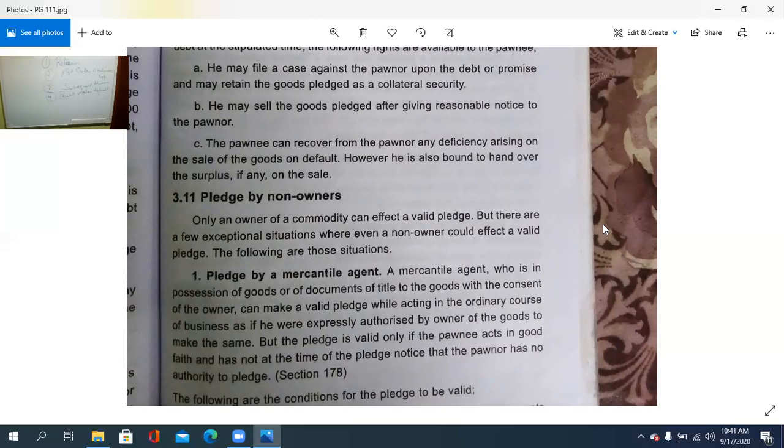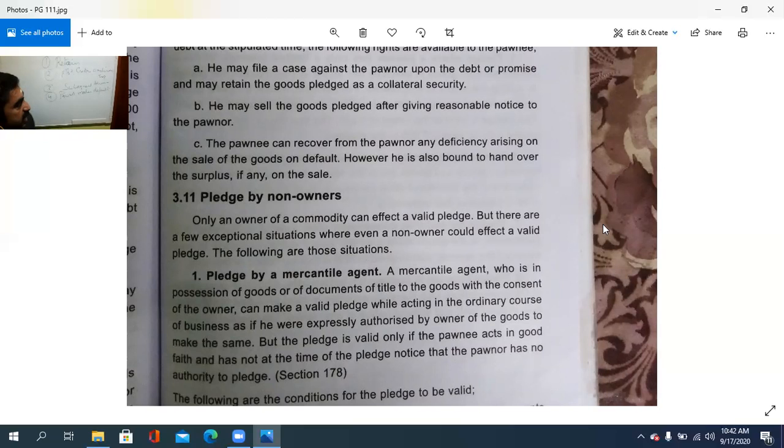In case the owner fails to pay the debt or fails to perform the promise, then in such a case, if a deficiency occurs due to such a thing, in the sense, for the sale of the goods on default, the pawnee can recover the amount from the owner. The deficiency that arises when the item is sold, he can take that from the owner, or he can ask for it from the owner.